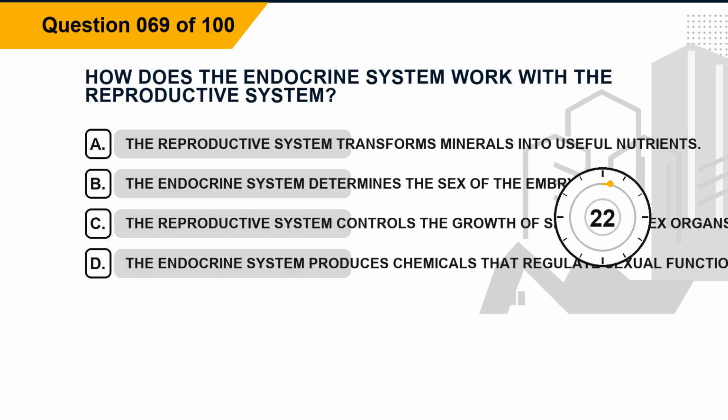Question 69. How does the endocrine system work with the reproductive system? Option A. The reproductive system transforms minerals into useful nutrients. Option B. The endocrine system determines the sex of the embryo. Option C. The reproductive system controls the growth of secondary sex organs. Option D. The endocrine system produces chemicals that regulate sexual functions.